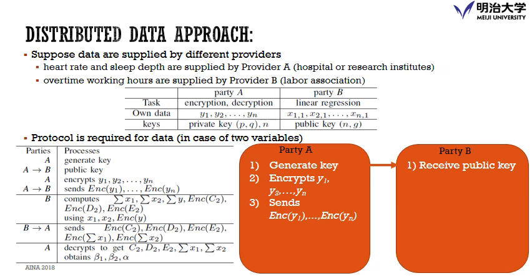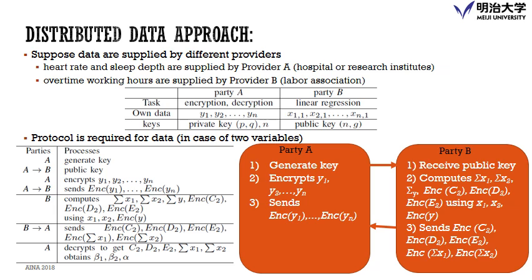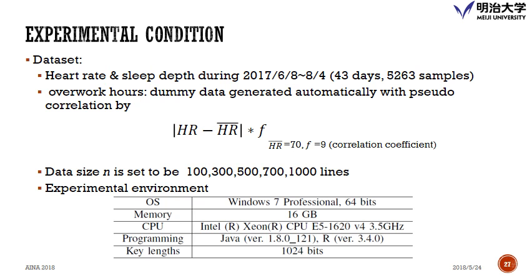Party A will firstly generate the key, and then send the public key to party B. Party B receives the public key, and party A encrypts the Y value to get the encrypted value and sends it to B. B will compute according to the data, and the result is also an encrypted value. Then B sends this data to party A again. Party A will decrypt it to get the original data, and finally obtain the alpha and beta.